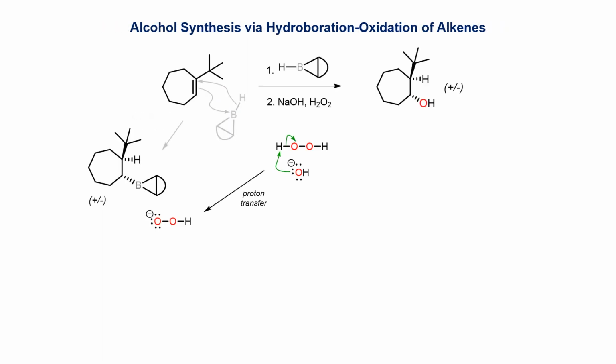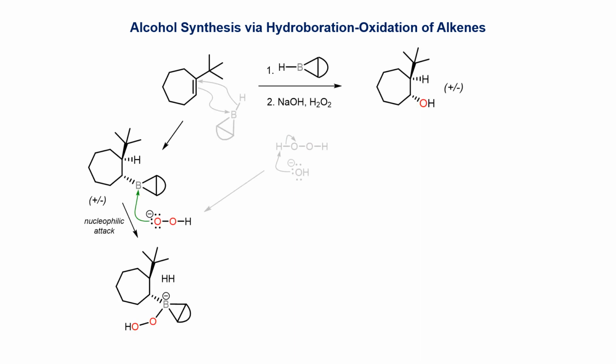The basic mixture of hydrogen peroxide and sodium hydroxide is then applied to the alkyl borane product mixture, with a fast acid-base reaction producing the nucleophilic peroxide anion in a preliminary step. The nucleophilic peroxide anion then attacks the electron-poor boron on the borane to produce a 4-valent borate adduct that is now negatively charged.